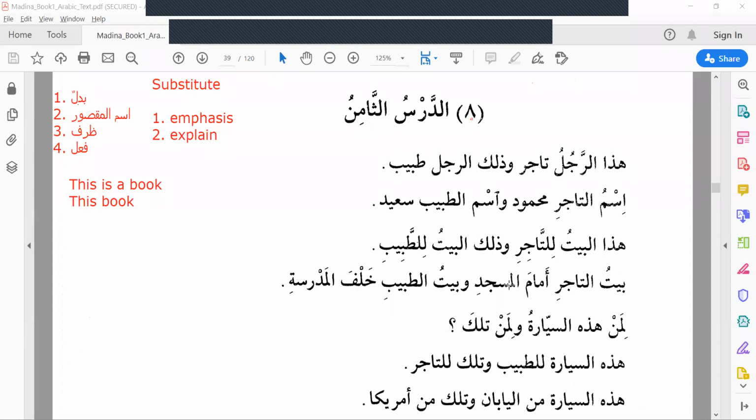Merchant's house is in front of the masjid, and doctor's house is behind the school. بيت التاجر أمام المسجد وبيت الطبيب خلف المدرسة.